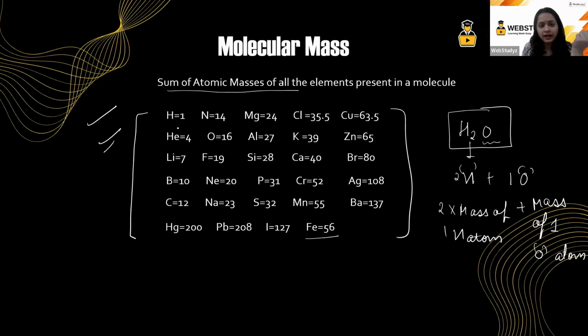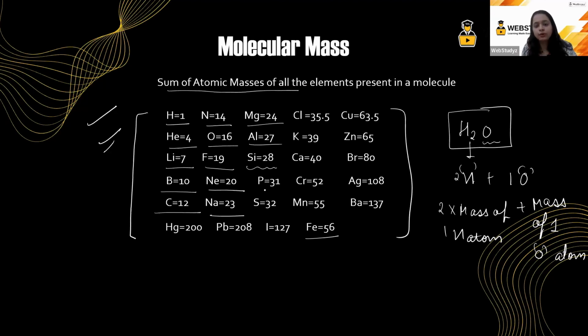So let us just have a recap. Hydrogen has mass 1, helium 4, lithium 7, boron 10, carbon 12, nitrogen 14, oxygen 16, fluorine 19, neon 20, sodium 23, magnesium 24, aluminium 27, silicon 28, phosphorus 31, sulfur 32, chlorine 35.5, potassium 39, calcium 40, chromium 52, manganese 55.